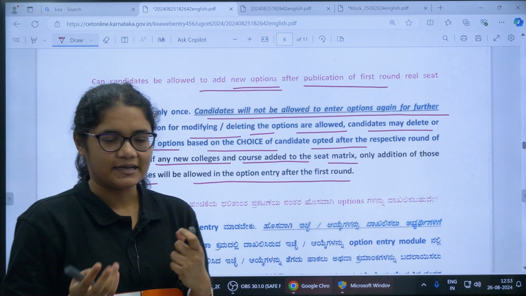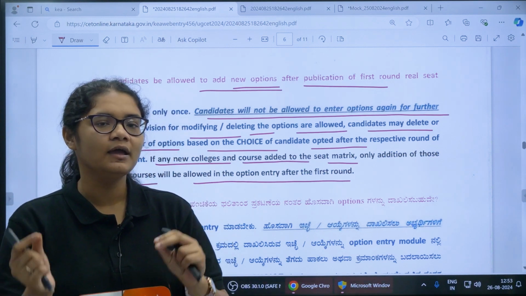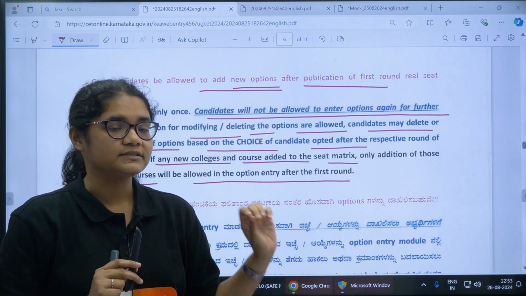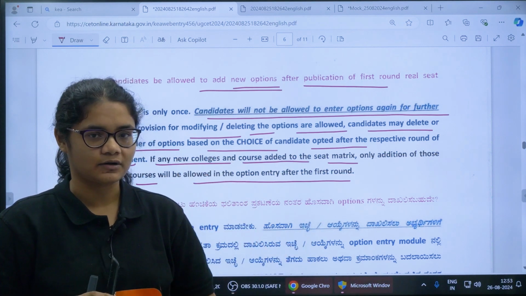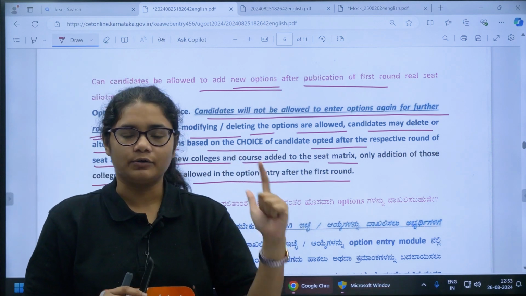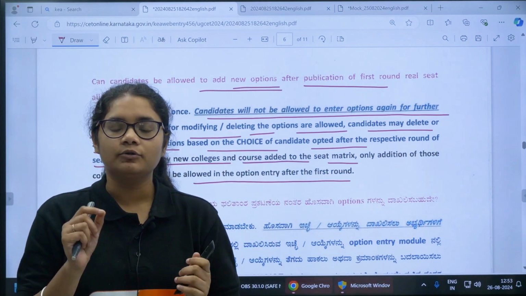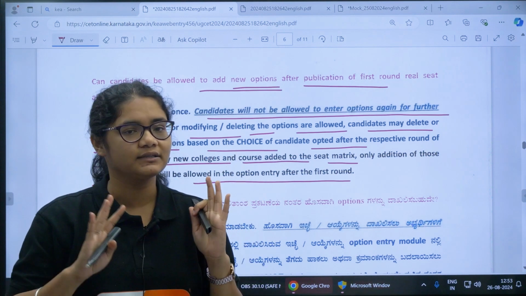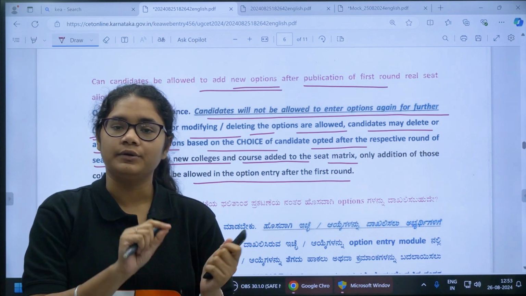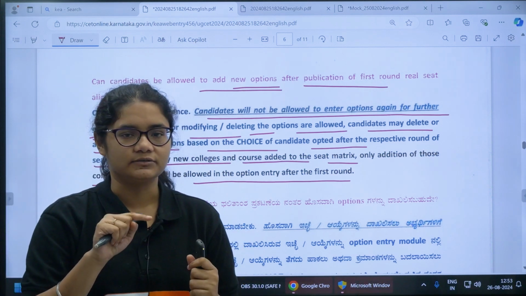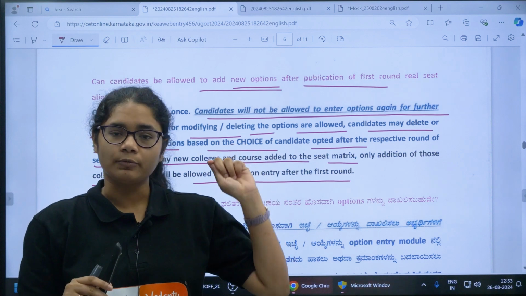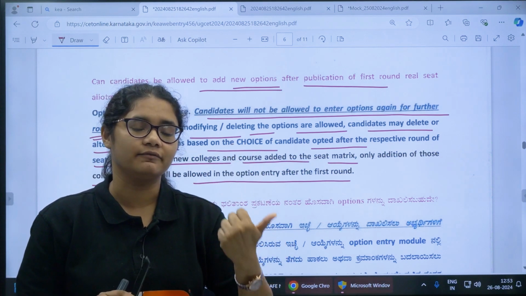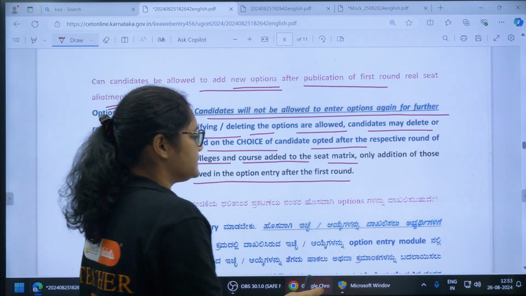So if any new college or new course is added, then you can add that option in your option entry later. But if there is no new course, no new college, then whatever options you add before the first round, that is before 27th August 2024, 11 AM, that is final. After this you can only alter the options, alter the order, or delete an option, but you cannot add any new college, right? So that is why it is very, very important that you do proper research about each and every college and add all those colleges where you are interested to join. Now let us see the next question here.